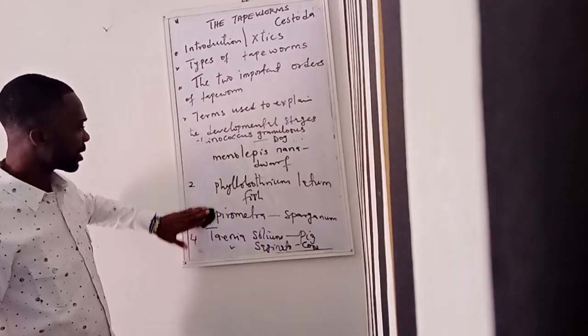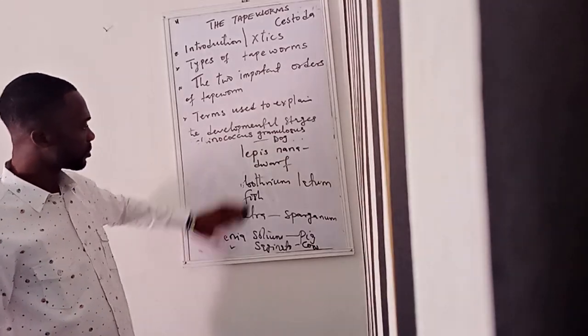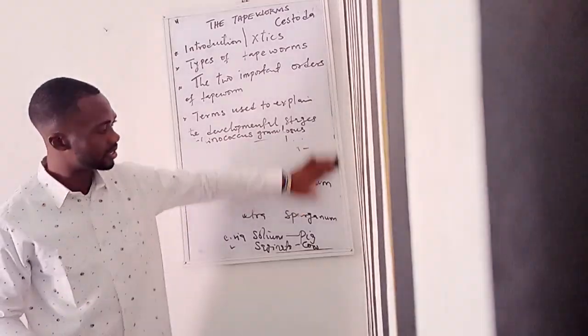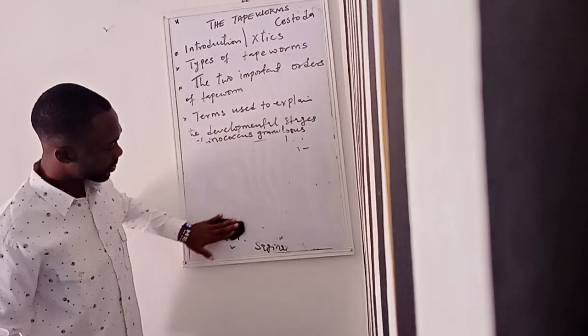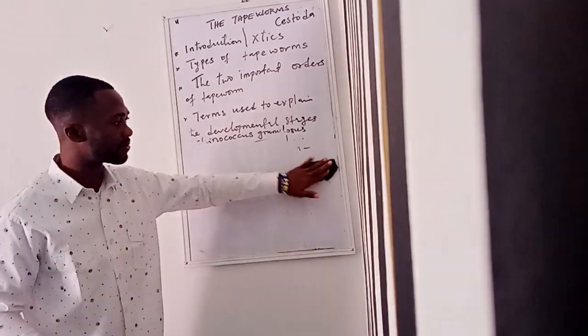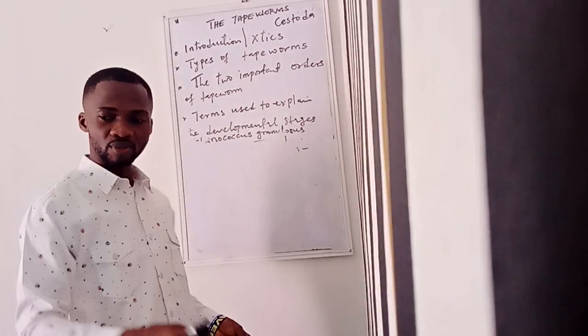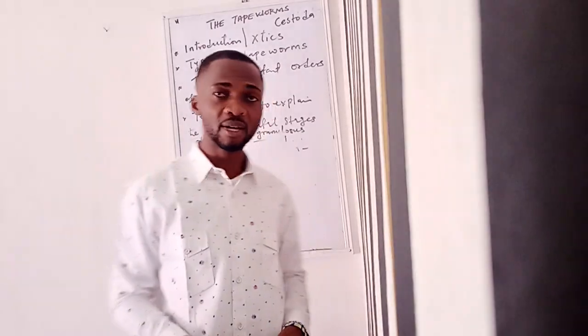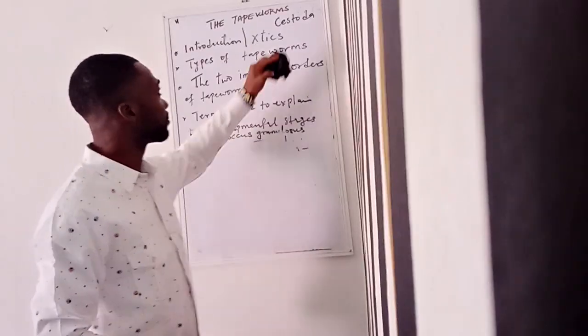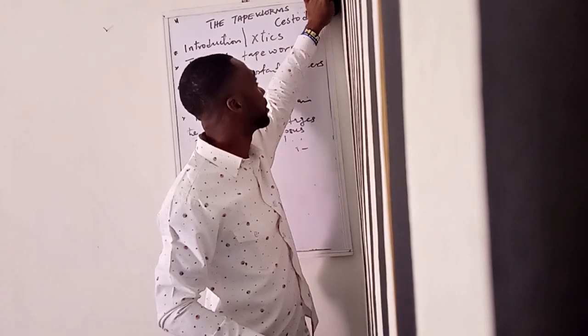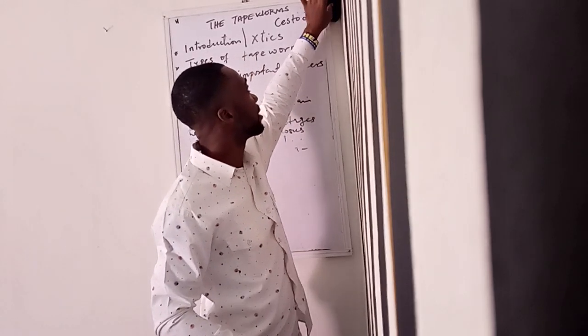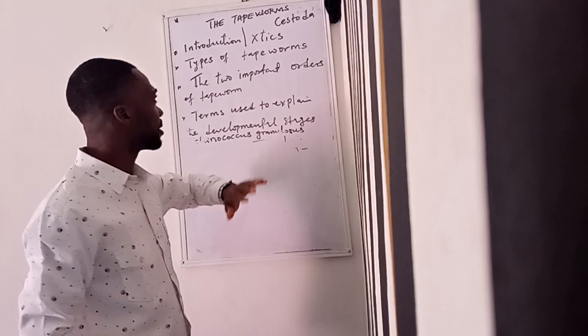Let's now talk about the two important orders we have in tapeworms. When I talk about orders, in terms of classification, from kingdom down to phylum, class, then order. There are two important orders that you can see in tapeworms.